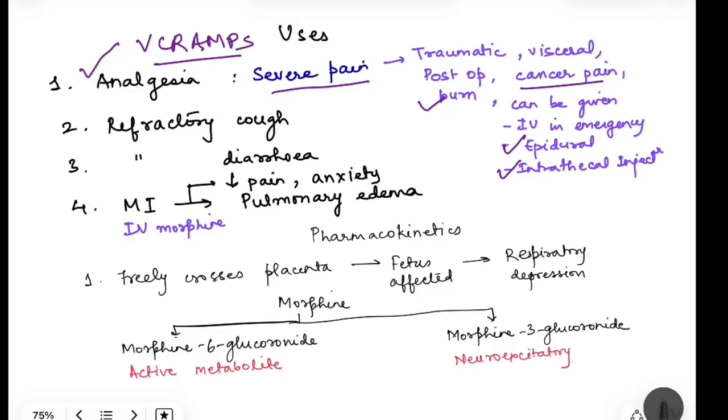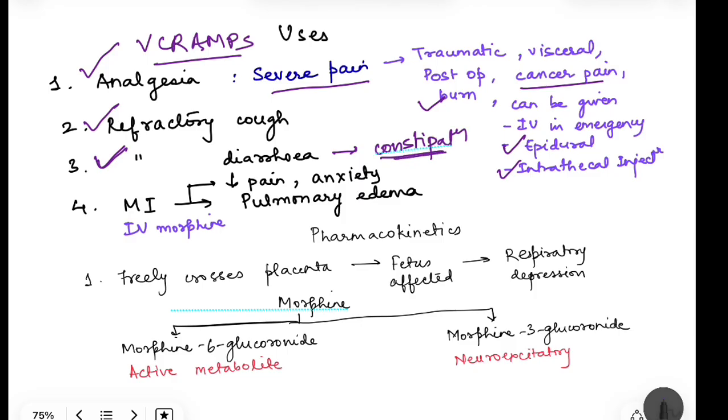Then it can be used in case of refractory cough, not given generally because it causes respiratory depression. So it is only given in cases of refractory cough, and in fact another drug is there, that is codeine, which is better given rather than morphine, but morphine also can be used. Then we have refractory diarrhea, because we have seen that morphine is causing constipation. So in case of refractory diarrhea, morphine can be given.